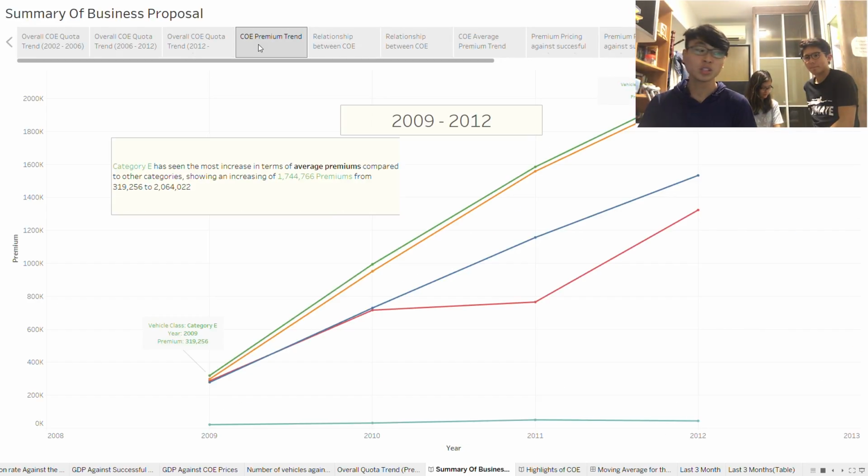The next question, 3.2.1, is that between 2009 and 2012, there was an increase in premiums across some categories. Identify which category has shown an increase in this period and provide possible reasons for this. We can see that category E has shown the most increase in terms of the average premium compared to other categories. You can see from the graph here.